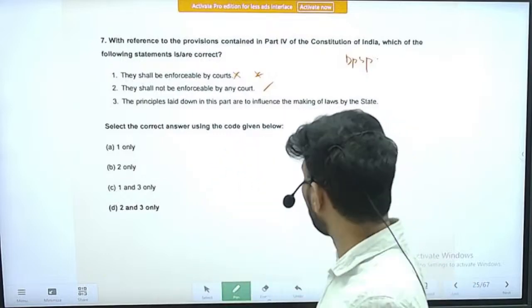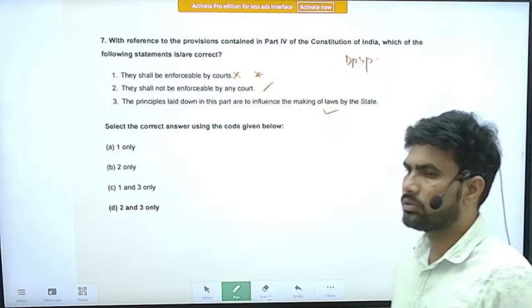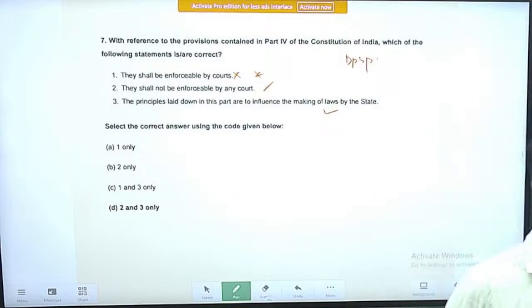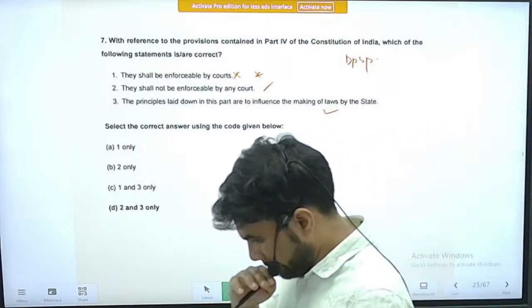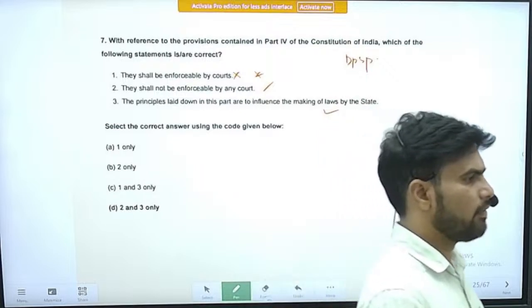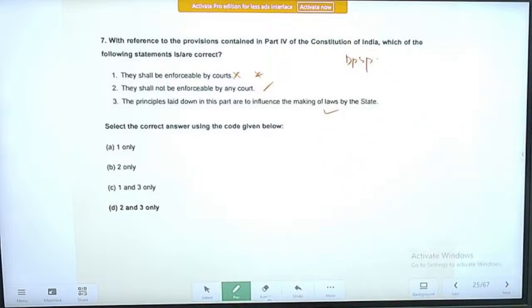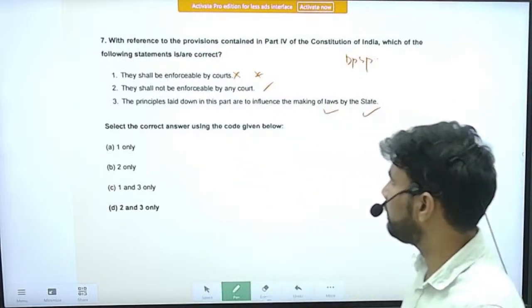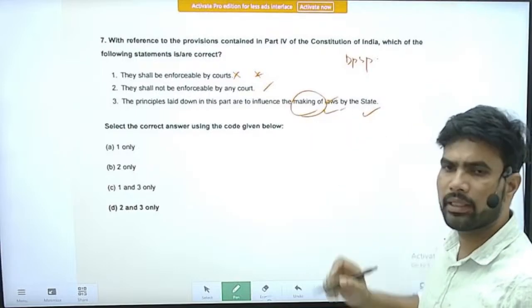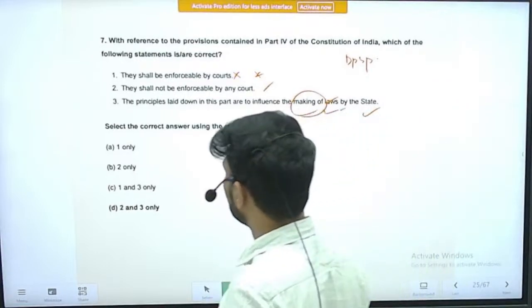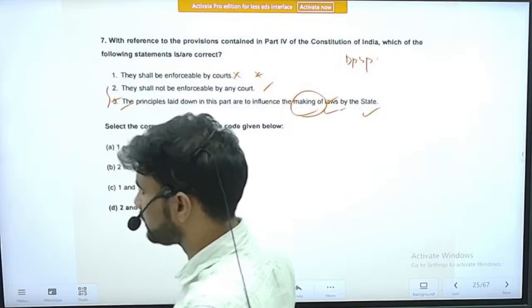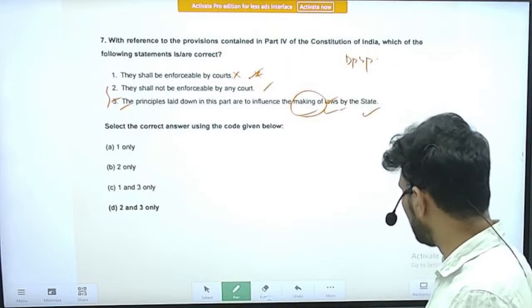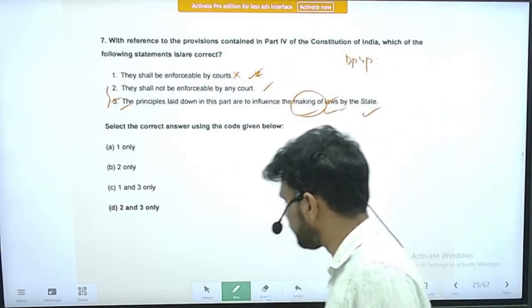Yes. So many constitutional experts have said that though the Directive Principles of State Policy do not have justiciability, they work as a torchlight when the government is making or formulating policy. So they will influence the policy making in the country. So statement 2 and statement 3 are the correct statements. Statement 1 is incorrect. So relatively this question is also an easy question.